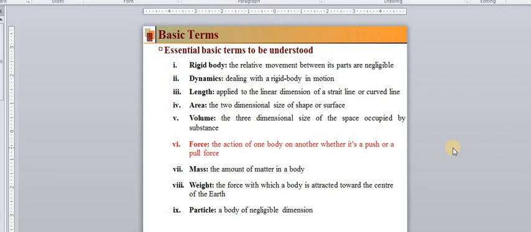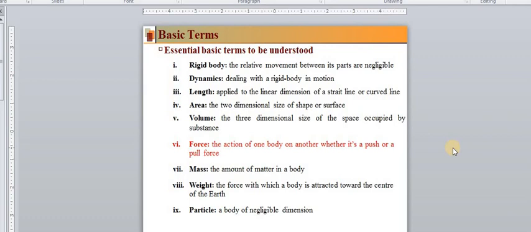What is a particle? A body of negligible dimensions. So a particle is a very minute piece of matter with negligible dimensions. We cannot see it with the naked eye. In the morning, if there is a pore or a hole in a door and sunlight enters our room through it, we can see the particles.